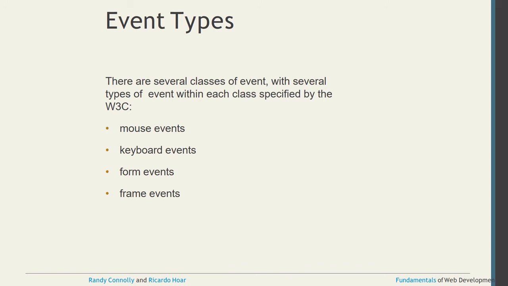Now this is again the main thing: how many types of event types there are, and this is very important for the exam also. There are several classes of events with several types of event, with each class specified by the W3C. First one is mouse events, keyboard events, form events, and frame events. Four are there: mouse events, keyboard events, form events, and frame events.